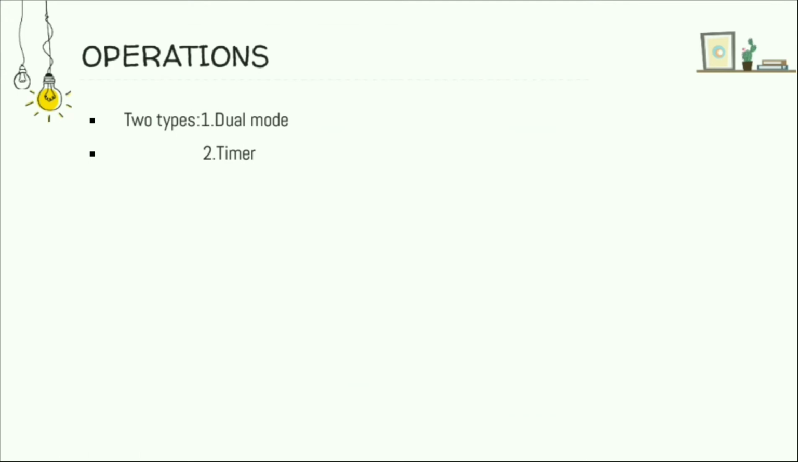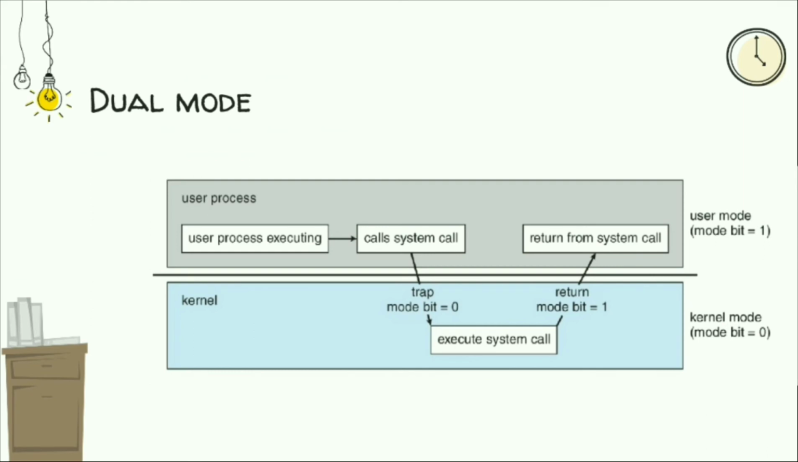The first one is the dual mode operation. In order to ensure the proper execution of the operating system, we must be able to differentiate between the execution of operating system code and user defined code. The OS supports two modes of operation, that is user mode and kernel mode. User mode is represented by bit 1 and kernel mode is represented by bit 0.